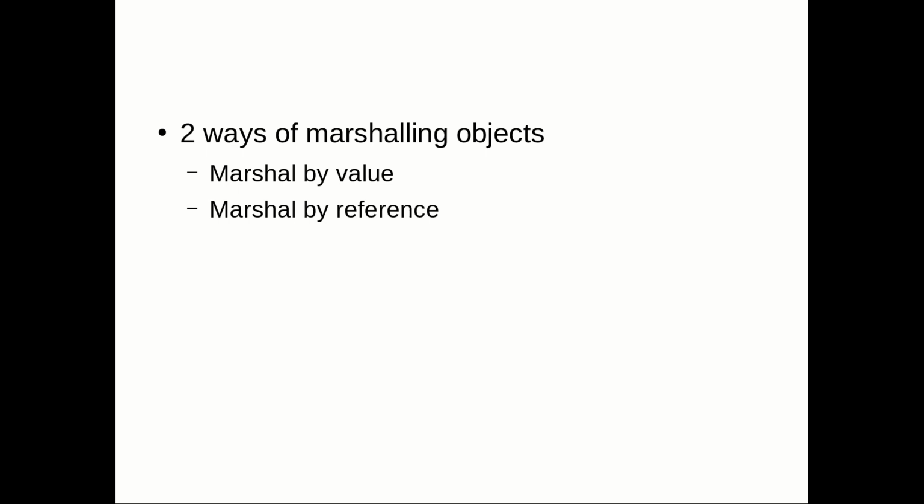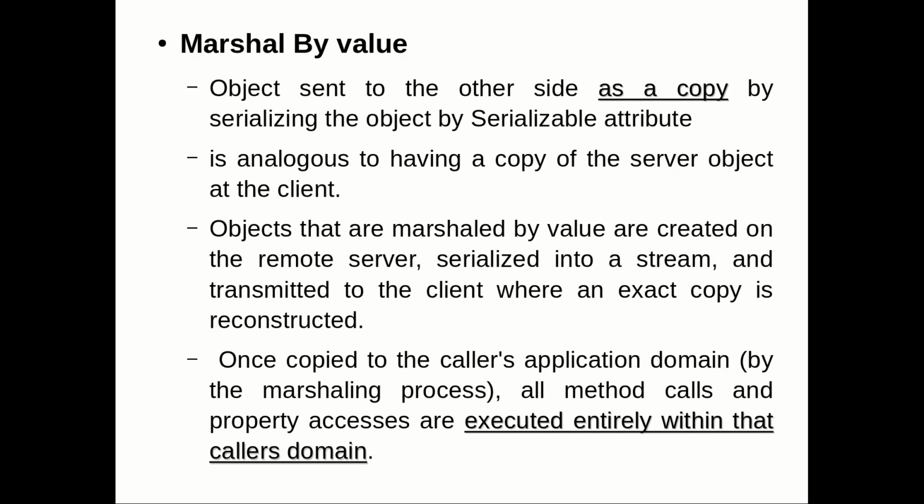The same way, the two different ways of marshalling objects can be done by value or by reference. Now when I say marshal by value, the object sent to another domain will be a copy, made by serializing the object with the serializable attribute. So it is copy by value, marshal by value. So you are going to send the object from one domain to another domain as a copy, right?